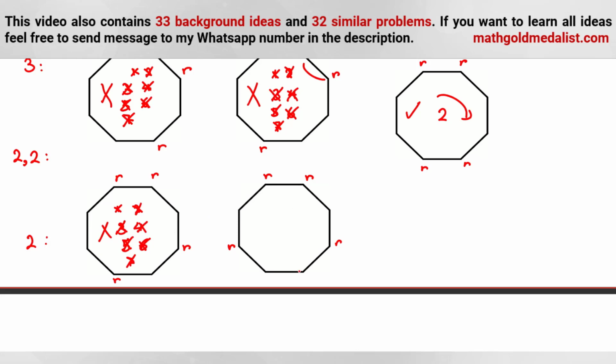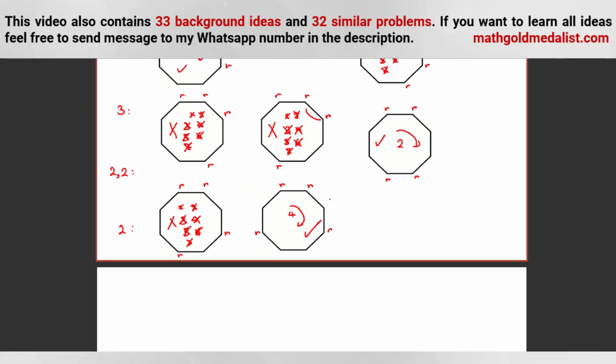What about this one? You can move these 2 things here. 1, 2, 3, 4. So if we move 4 units clockwise, this blue goes here, and this blue goes here, and this blue goes here. Okay, so this one is good. Now let's see what our bad cases are.